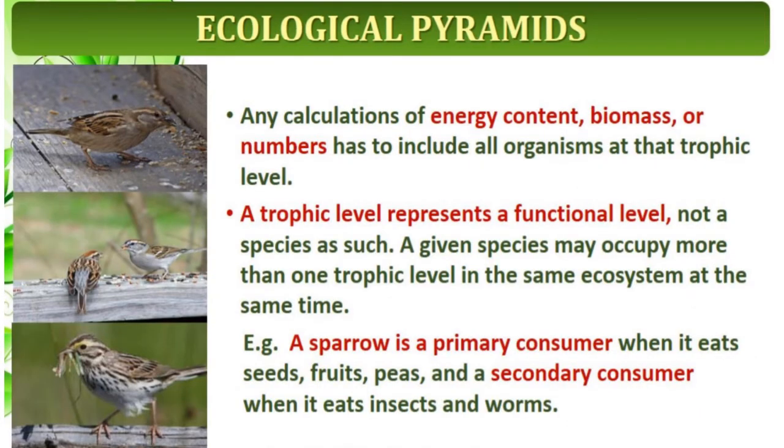So for ecological pyramids, any calculation of energy content, biomass or numbers has to include all the organisms at the trophic level. A trophic level represents what? A functional level, not a species as such. A given species may occupy more than one trophic level in the same ecosystem at the same time. For example, a sparrow is a primary consumer when it eats seeds and fruits, and a secondary consumer when it eats insects and worms. So this is regarding the functional level of the ecological pyramid.